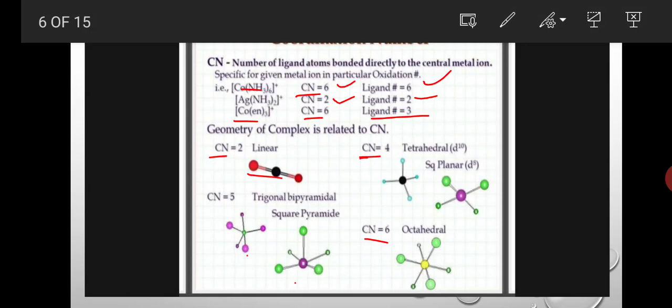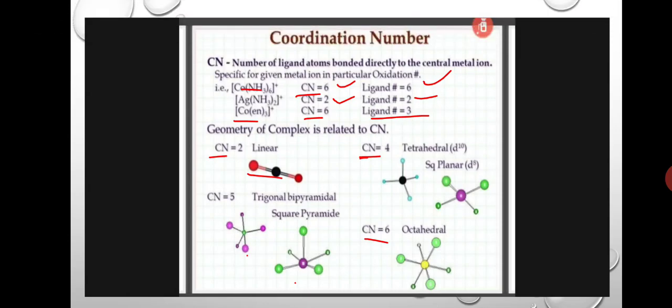And the geometry of complex ions is related to the coordination number. If the coordination number is 2, the structure of the complex is linear. Coordination number 4, the structure is tetrahedral or square planar. Coordination number 5, that may be trigonal bipyramidal or square pyramidal. If the coordination number is 6, the structure of the complex is octahedral.